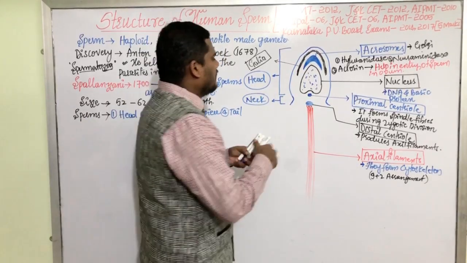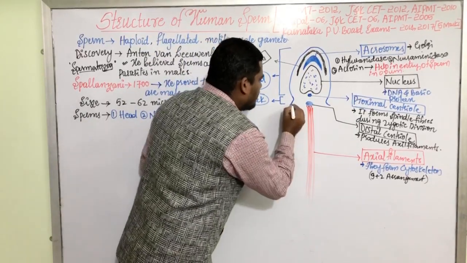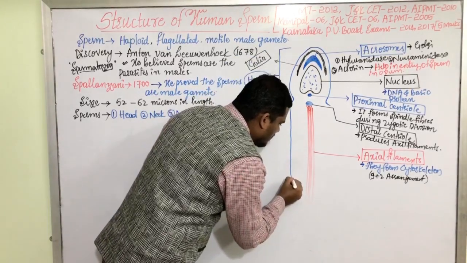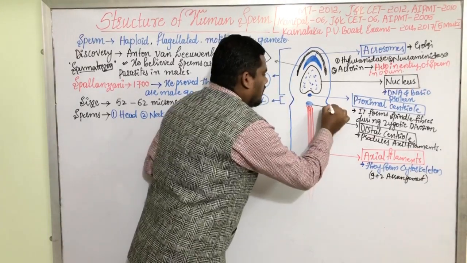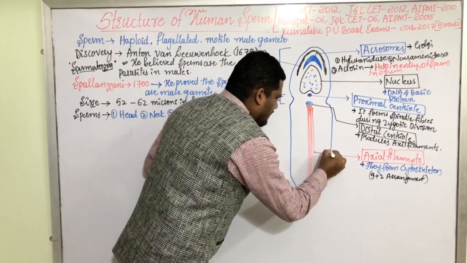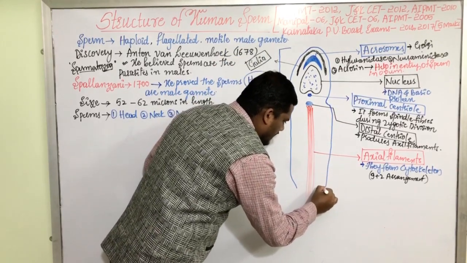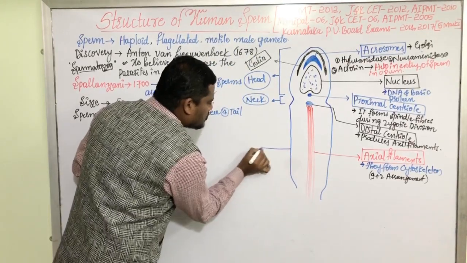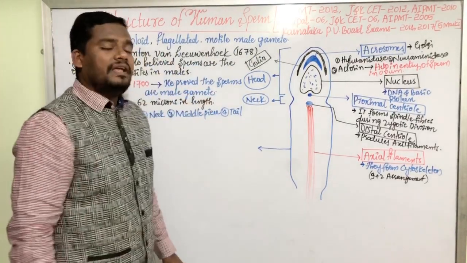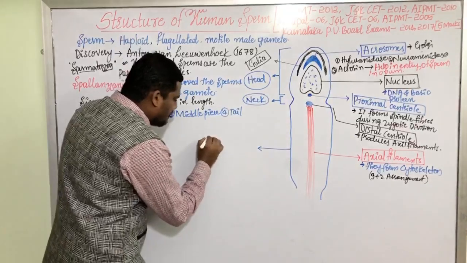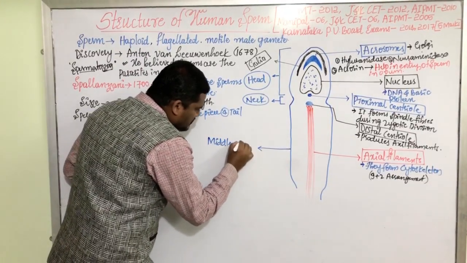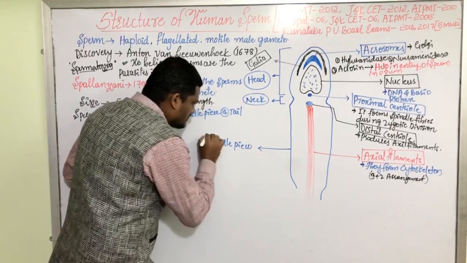Now, this entire structure is covered with a plasma membrane, and this plasma membrane forms a broader structure. This broader structure is the third part of the human sperm, that is the middle piece.